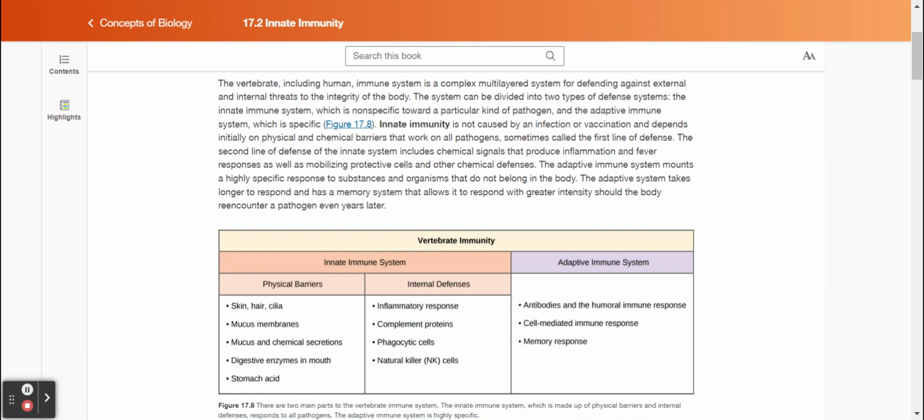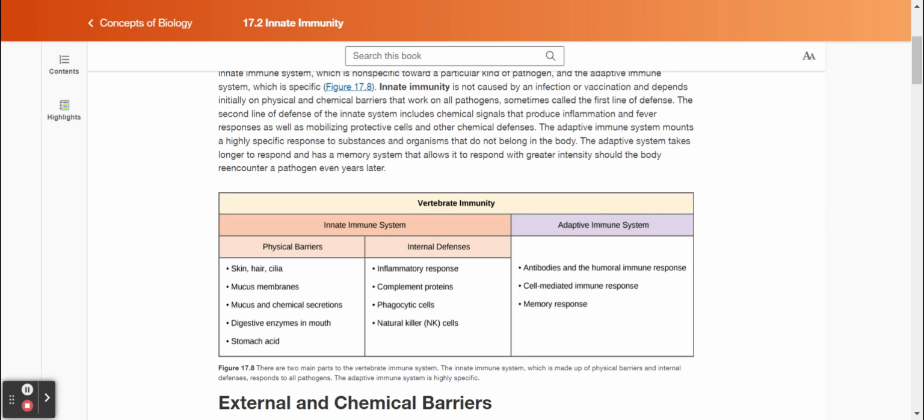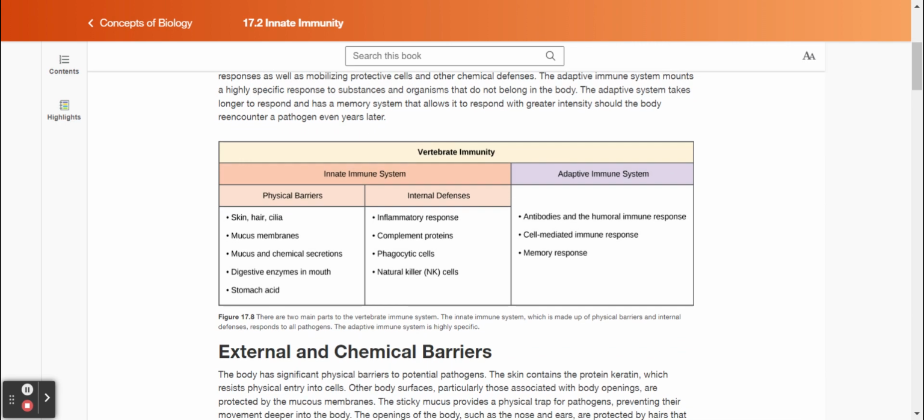The adaptive immune system mounts a highly specific response to substances and organisms that do not belong in the body. The adaptive system takes longer to respond and has a memory system that allows it to respond with greater intensity should the body re-encounter a pathogen even years later. Figure 17.8. There are two main parts to the vertebrate immune system: the innate immune system, which is made up of physical barriers and internal defenses, responds to all pathogens. The adaptive immune system is highly specific.